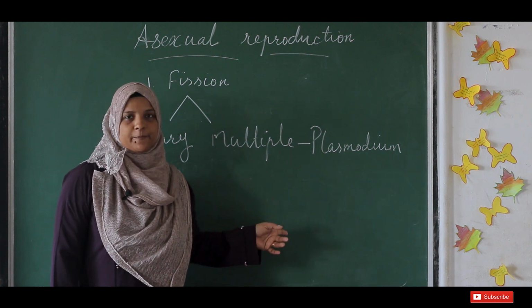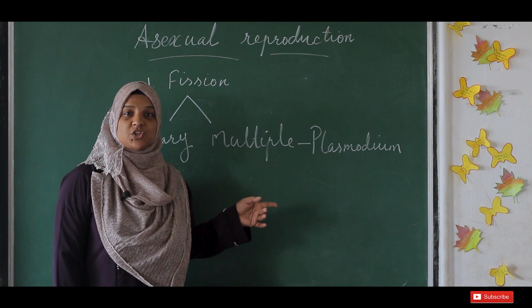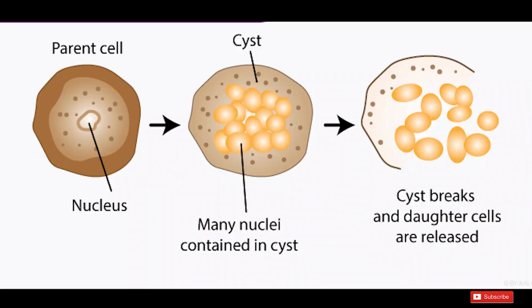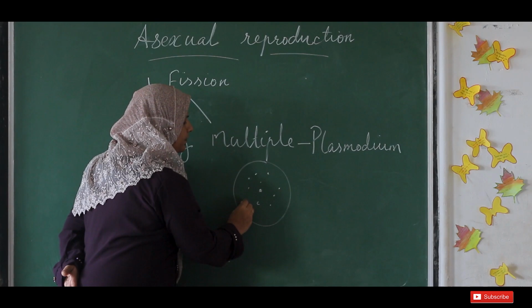This Plasmodium divides in such a manner that its nucleus divides. First of all, a cyst forms around, and the nucleus will divide into many nuclei.